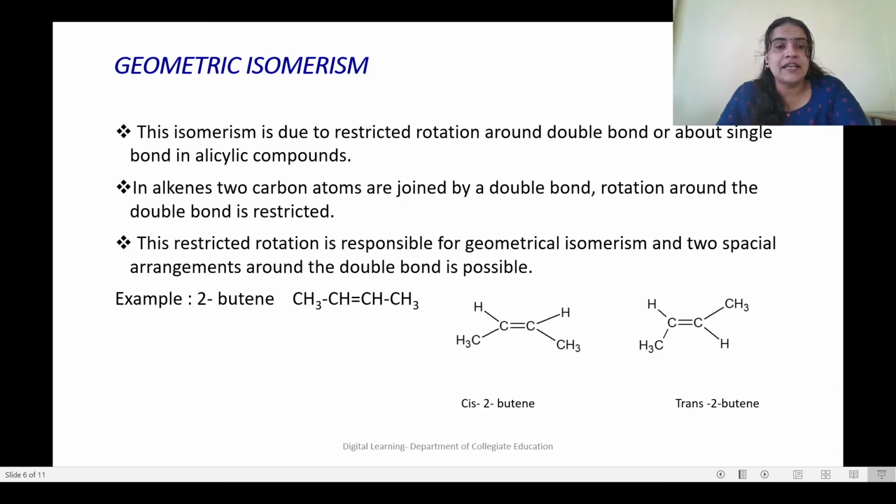Now coming to geometrical isomerism, this is quite a known thing which you would have studied in your previous classes.